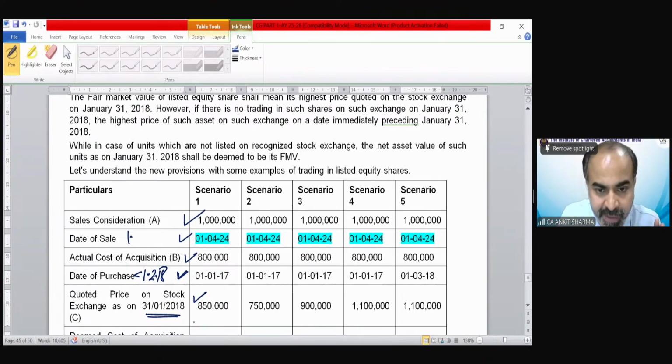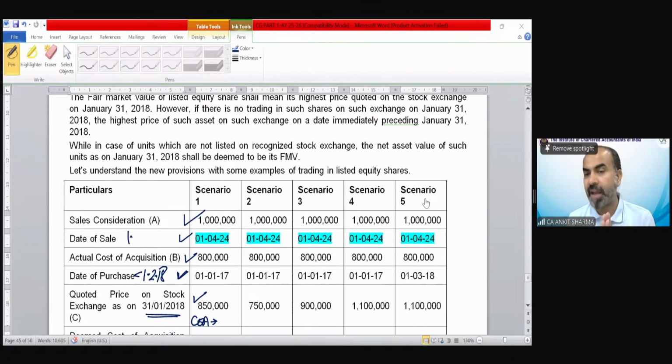So you have to tell me what should be the cost of acquisition in this case. As per the provision of section 112A, what should be the cost of acquisition in this example? Let's see, somebody has answered. Almas is saying 8,50,000.